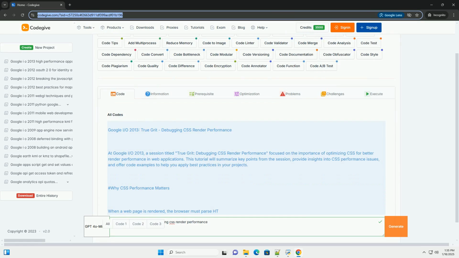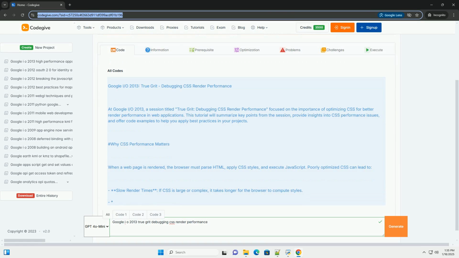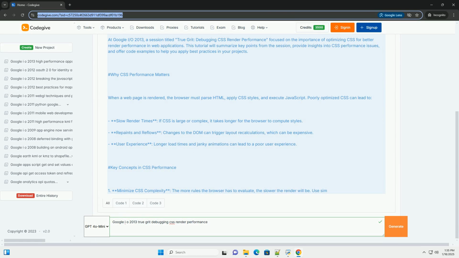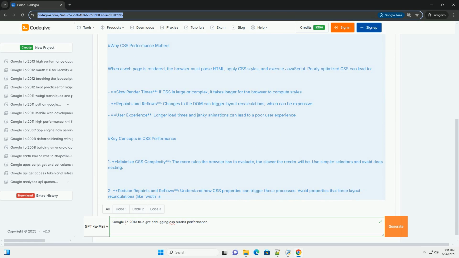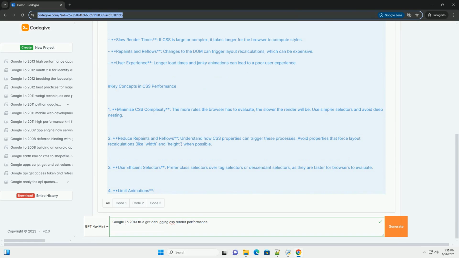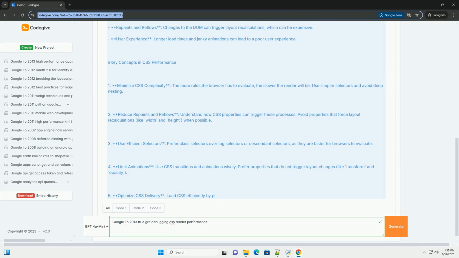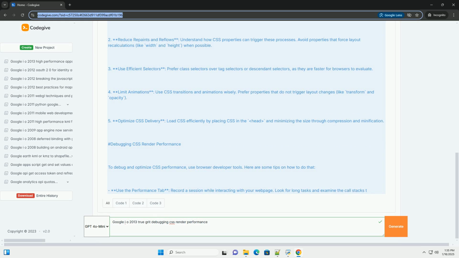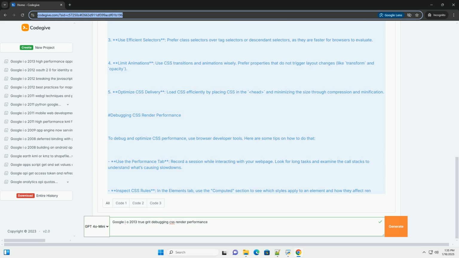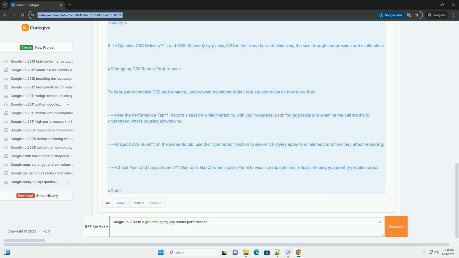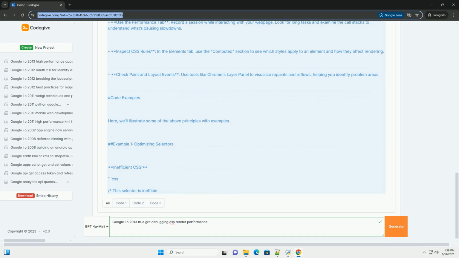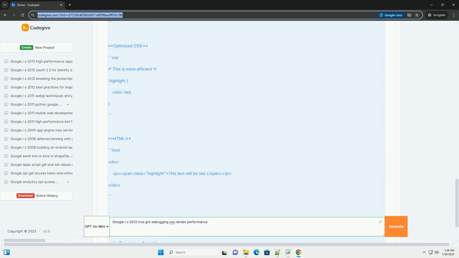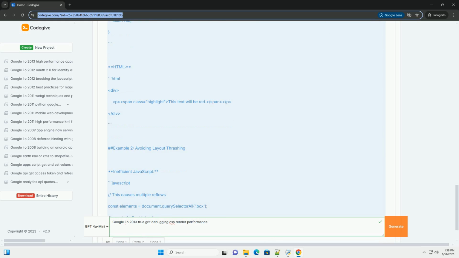Google I/O 2013, TrueGrid, Debugging CSS Render Performance. At Google I/O 2013, a session titled TrueGrid, Debugging CSS Render Performance focused on the importance of optimizing CSS for better render performance in web applications. This tutorial will summarize key points from the session, provide insights into CSS performance issues, and offer code examples to help you apply best practices in your projects.